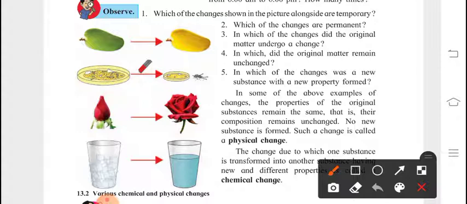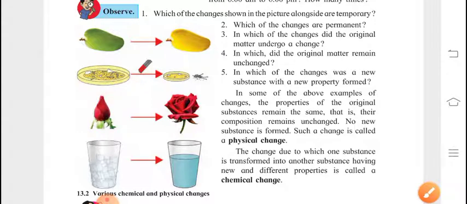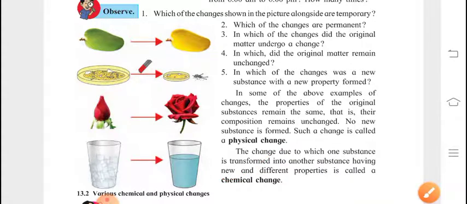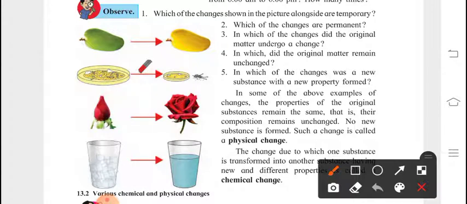As we have seen, I have shown you in the video a part of physical and chemical change. Okay, so please keep in mind these changes. The change due to which one substance is transformed into another substance having new, different properties is called chemical change. So ripening of fruit is chemical change.